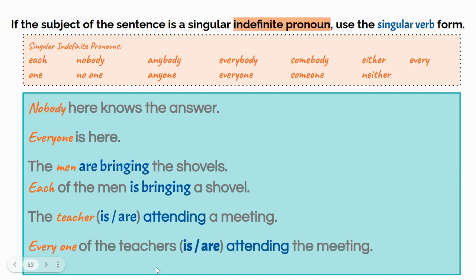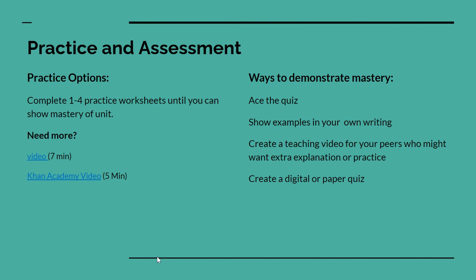Try it yourself. The teacher is attending a meeting. The teacher are attending a meeting. Obviously, it's is. But every one of the teachers is attending the meeting, because of the teachers is not part of your subject. So everyone is.